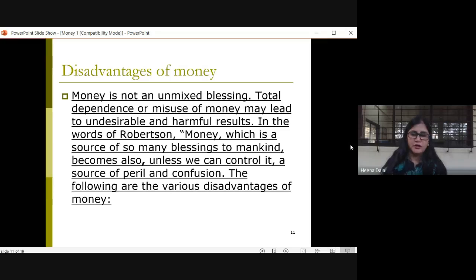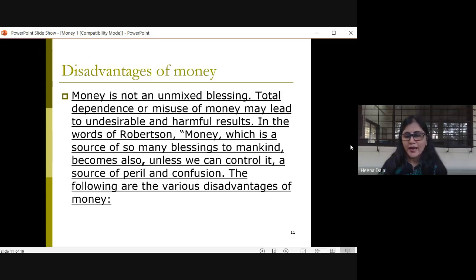That is, the total dependence on money, right? Or misuse of money. What will happen if money is misused? So that may lead to undesirable and very harmful results. Correct? The misuse of money.